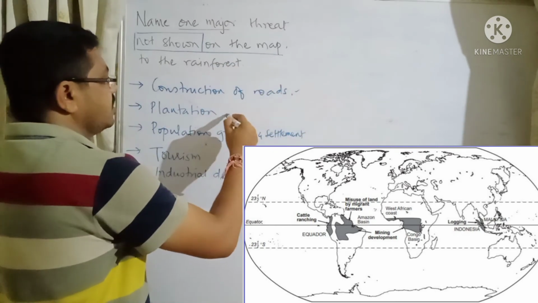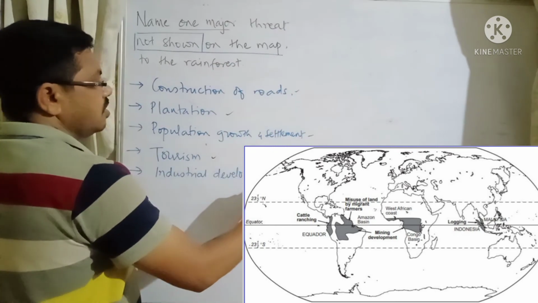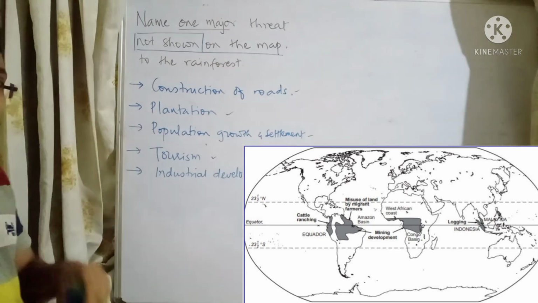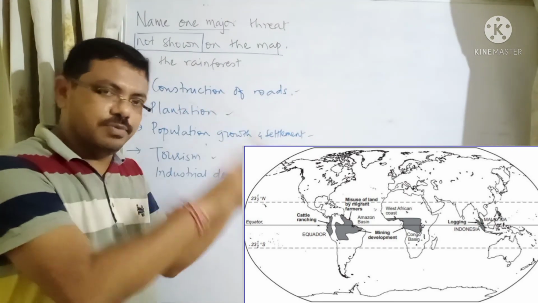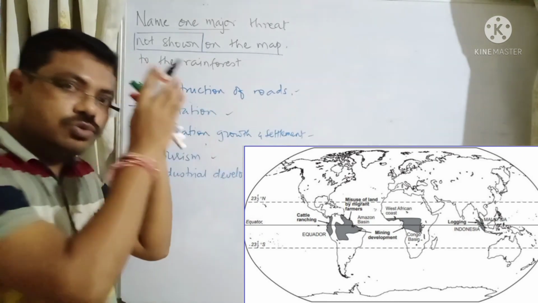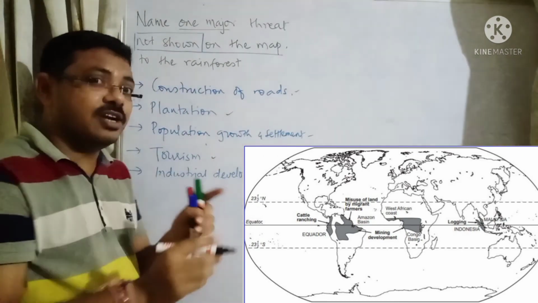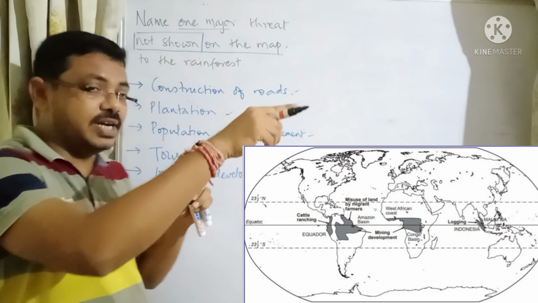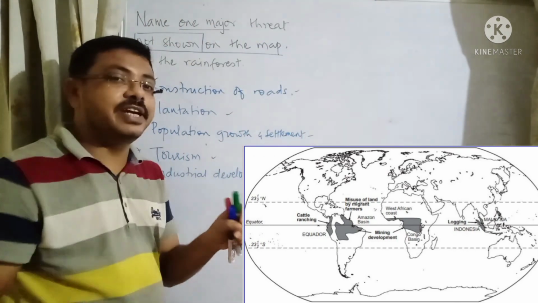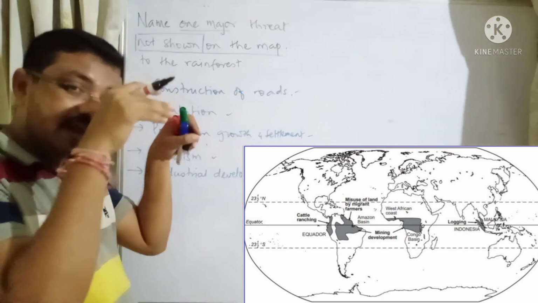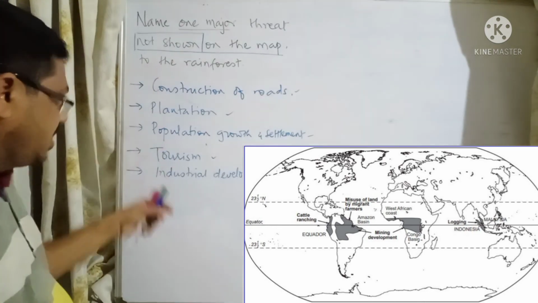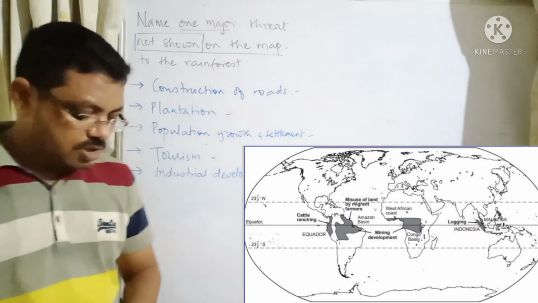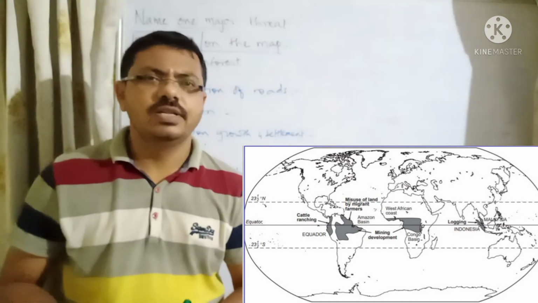On the map there are 4 threats already given. You don't need to mention those, but find out other threats which are not shown on the map but are actually threats to the rainforest. So out of this you can write any one. This is how you have to solve the questions.